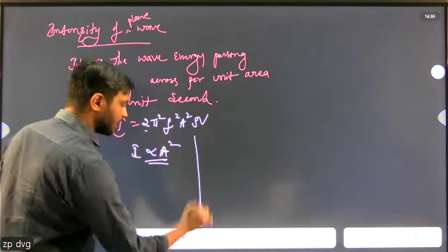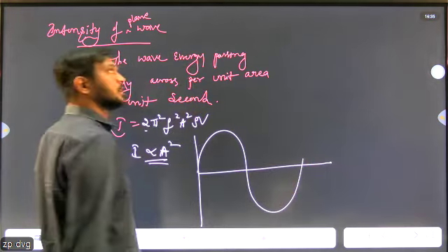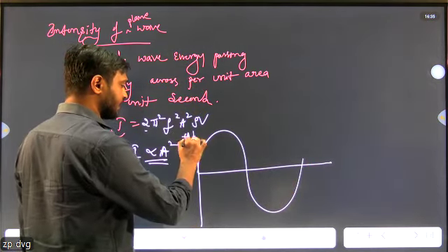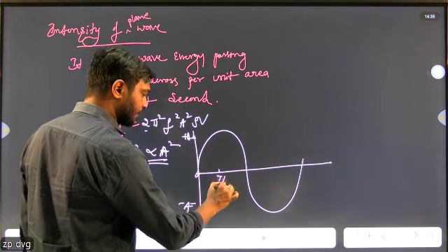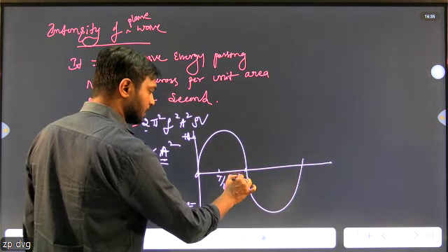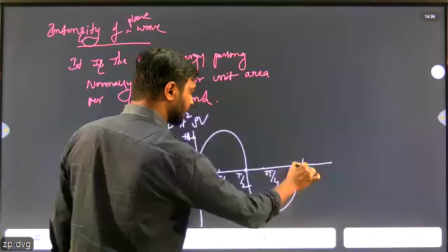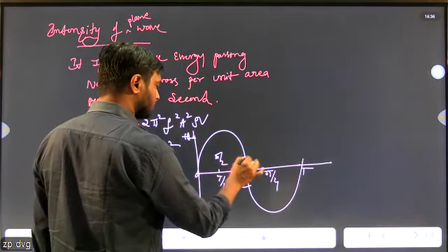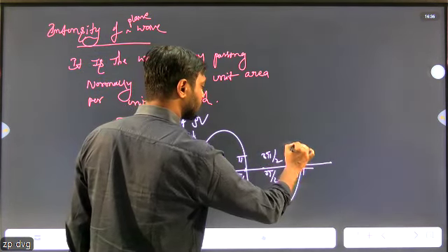Is it clear? So then what about phase? Phase can be represented in degree or radian. This is plus a, and this one is minus a. This is 0, T by 4, T by 2, 3T by 4, then T, or 0, pi by 2, pi, 3 pi by 2, and 2 pi.